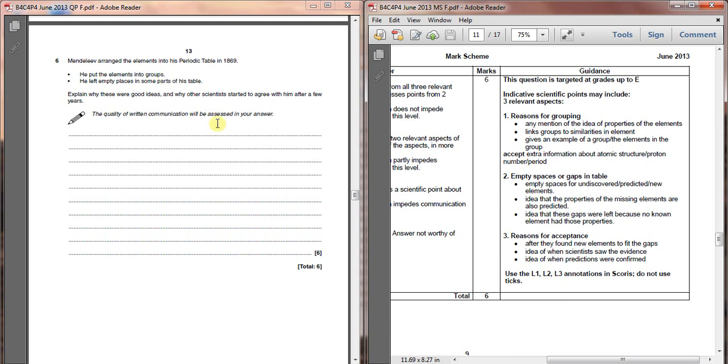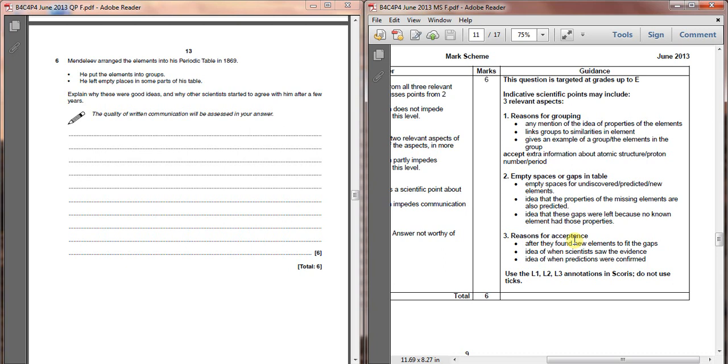As you can see from the mark scheme, there are some marks available for looking at the reasons for grouping, and then the empty spaces, and then the reasons for acceptance. So you're basically looking at making a couple of points in each of those 3 areas, and you should be pretty close to your 6 marks.